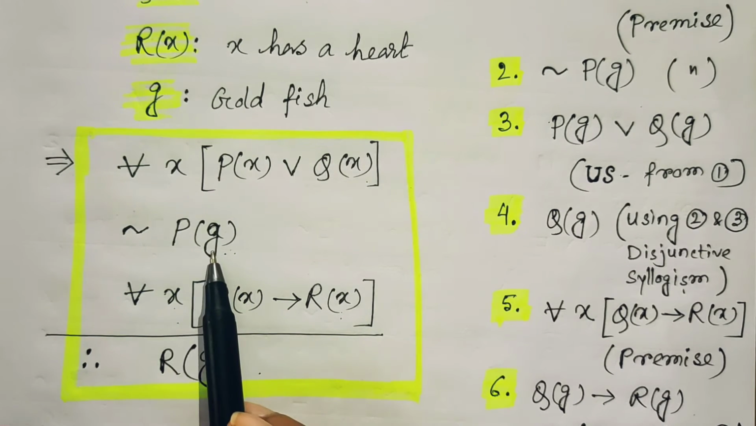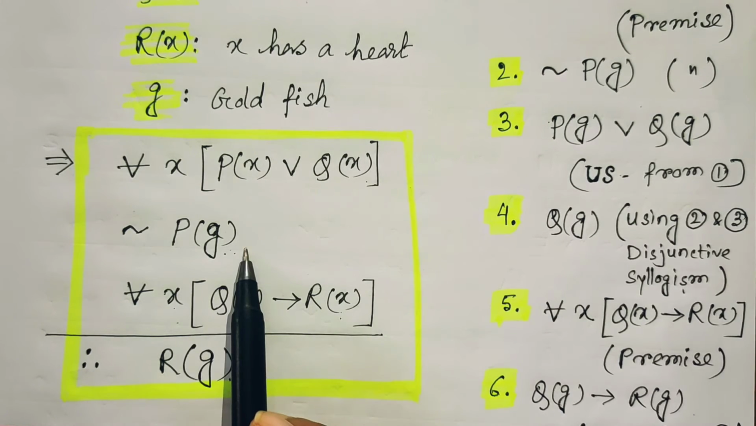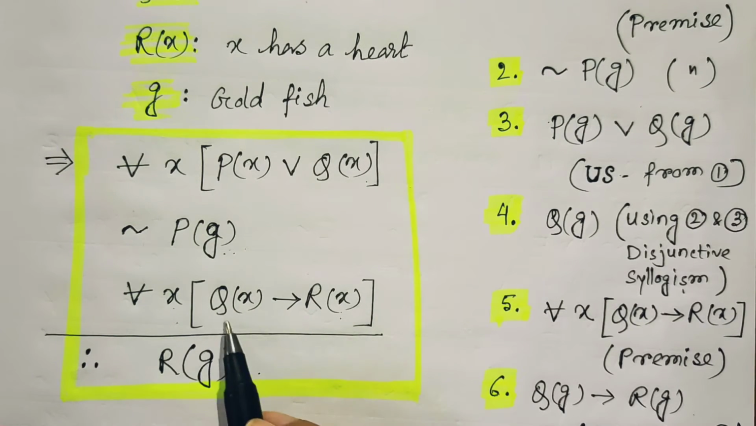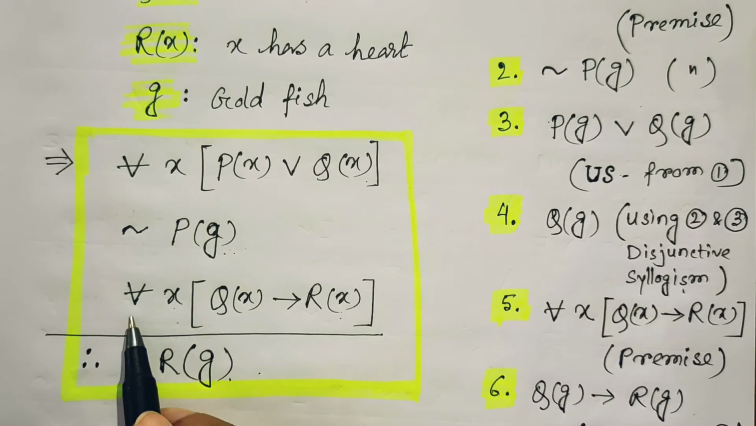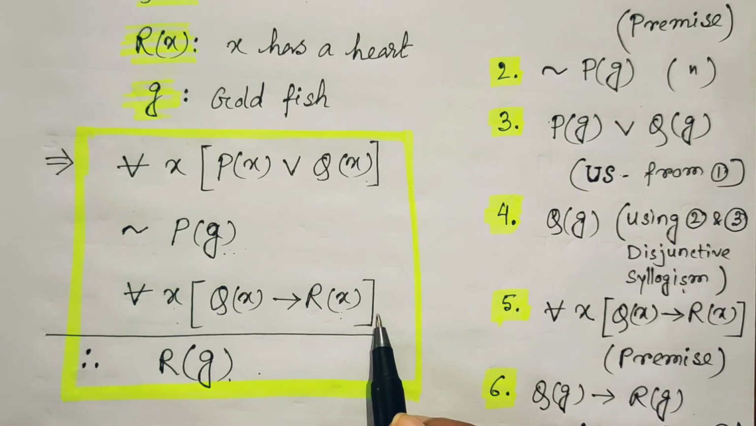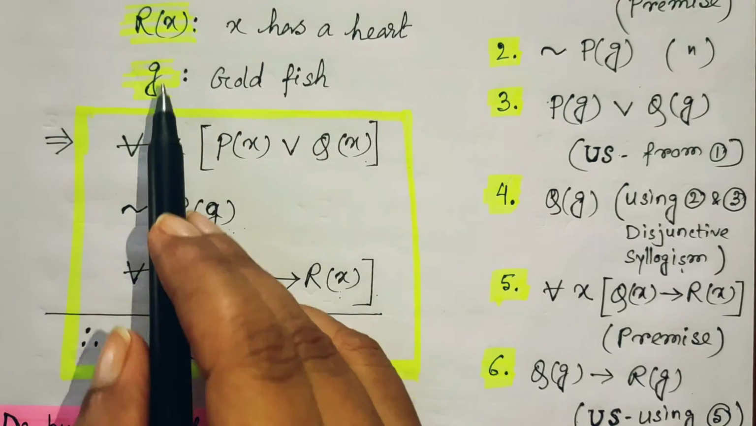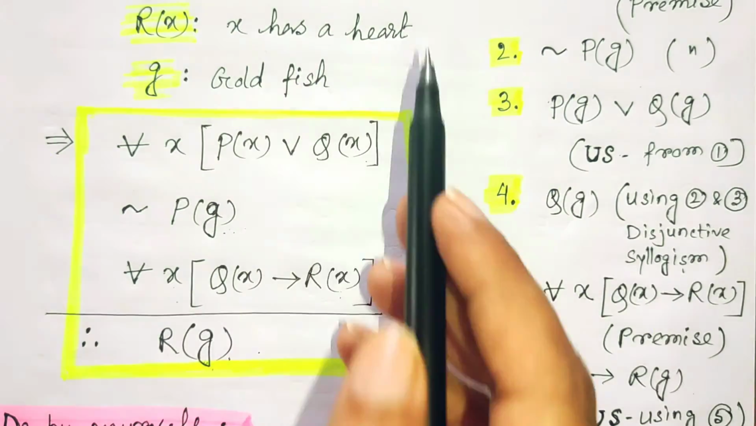So, it is John's goldfish which is not a plant, and after that all animals have a heart. So, animals means it is Qx and having a heart means it is Rx. So, animal implies that they have a heart, so we write for all x Qx implies Rx, and finally our conclusion is what? Therefore, John's goldfish has a heart. So, the conclusion is Rg. Why G? Because the goldfish has a heart, so instead of x we write G. That means R means x has a heart, so G has a heart, that is our conclusion.